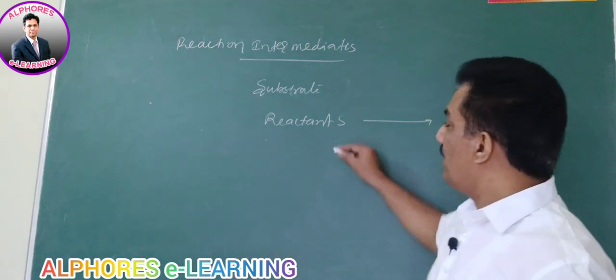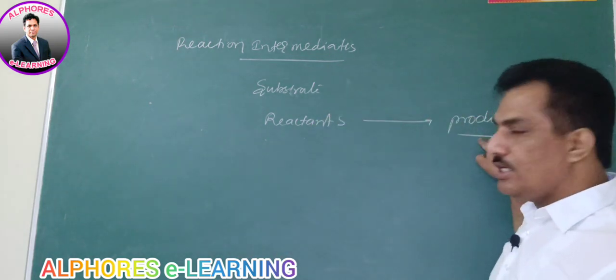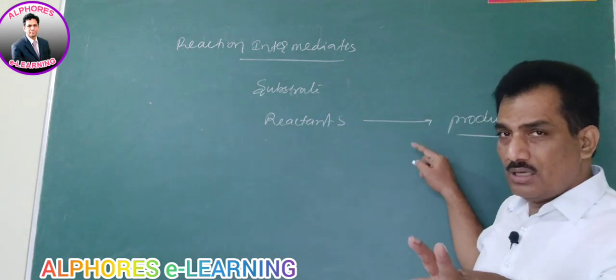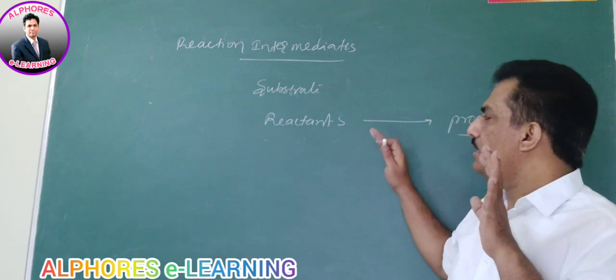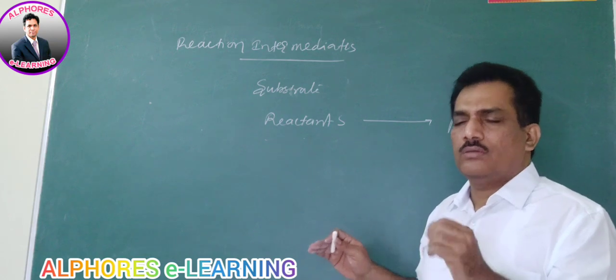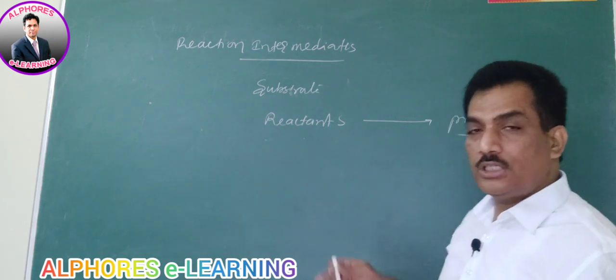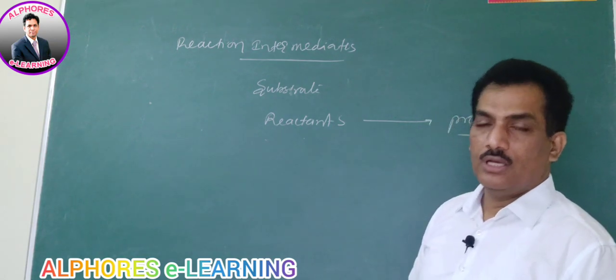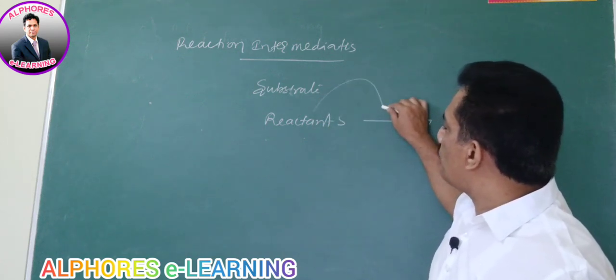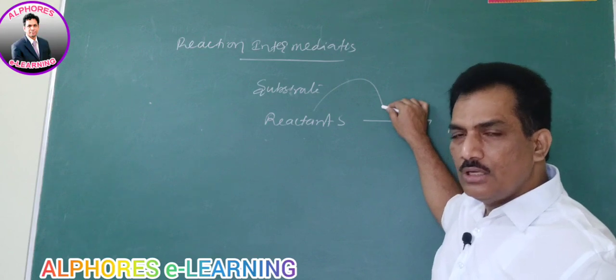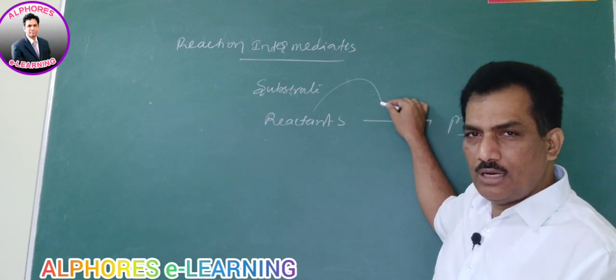Clear? Now, when these reactants are getting into products, not in all cases, just remember, but in organic reactions, 50% or 60% of the reactions form an intermediary product. Intermediate means it is not going to stop there.